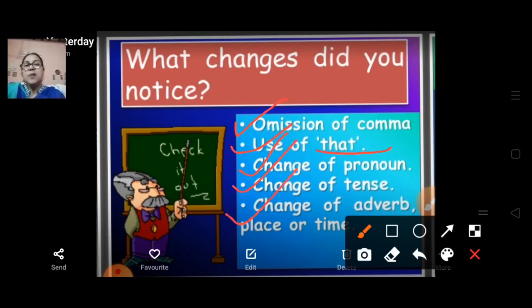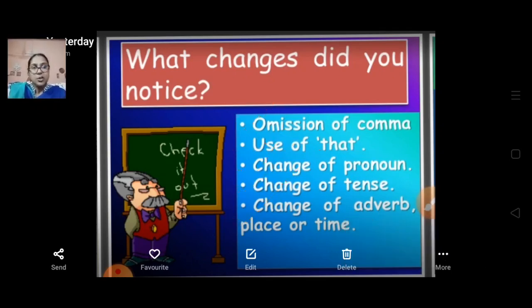So note these 5 points down in your copy: omission of comma, use of that, change of pronoun, change of tense, and change of adverb, place or time. Take a screenshot or write it in your copy.